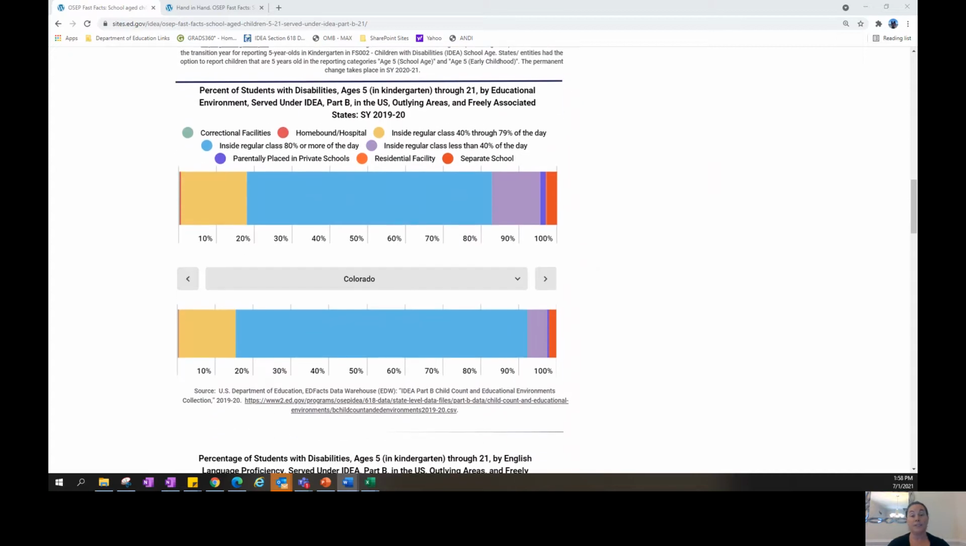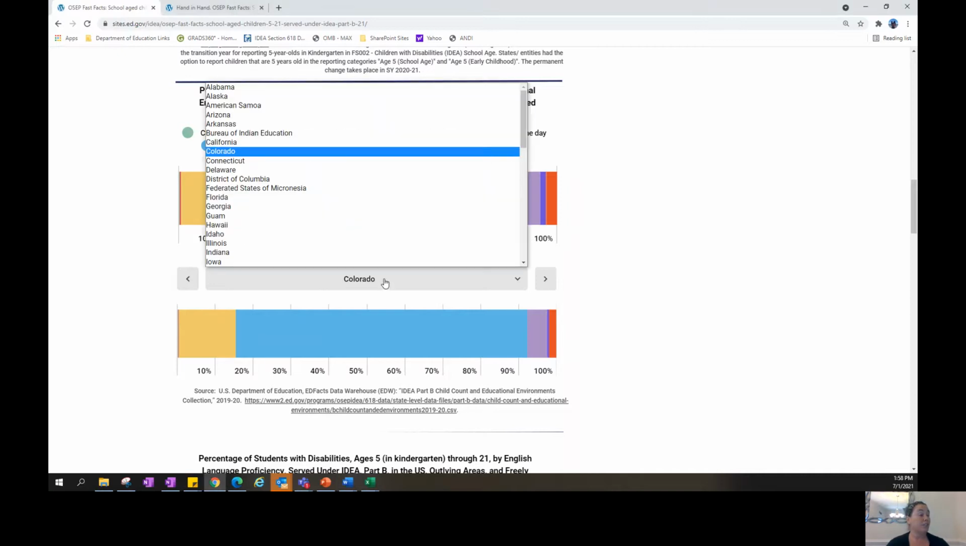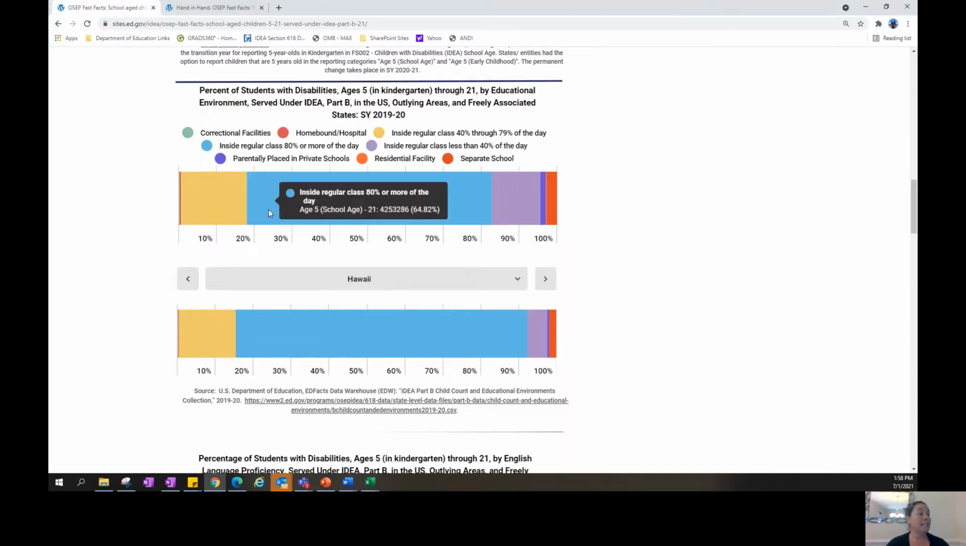This next chart is the percent of students with disabilities by education environment. And what's fun about this chart is that you can pull up individual state data and look at it as compared to the national data. So let's use this drop down and pull up a state, and then you can see how it compares to the national data.